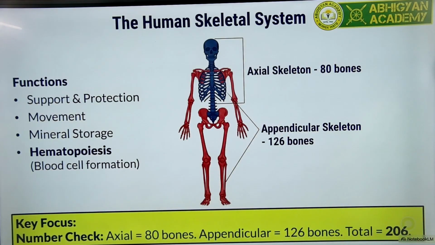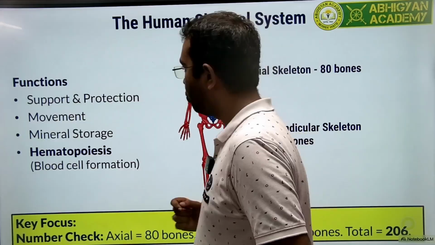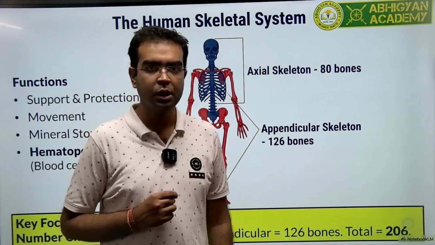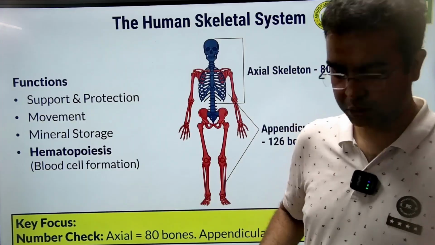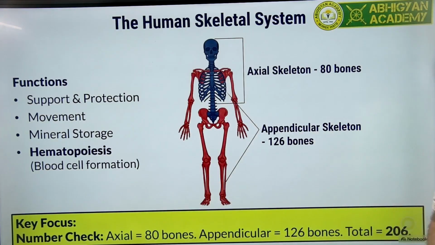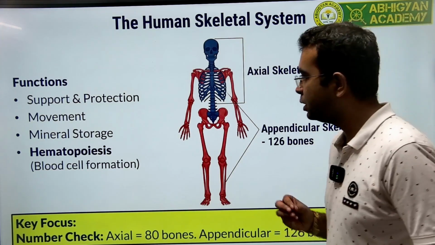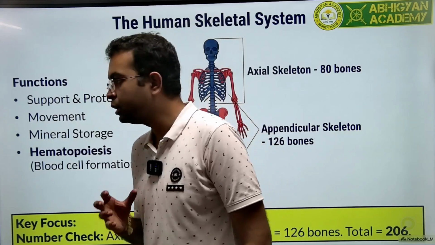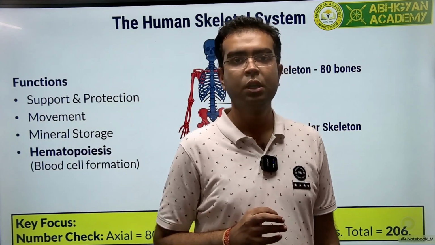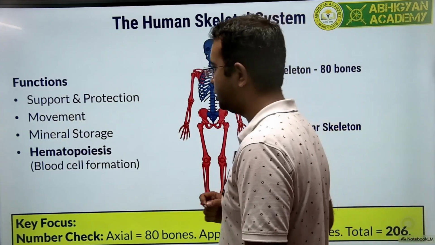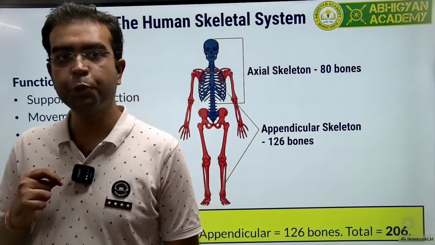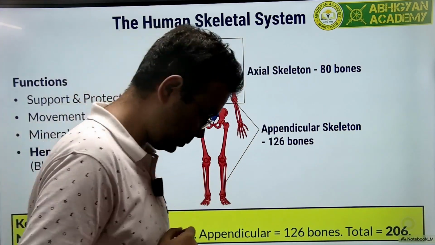The human skeletal system. Okay? The human skeleton. What are the functions of the skeleton? Let us first try to understand that. See, try to understand that the first and foremost function of the human skeletal system is support and protection. Now, what does this mean?